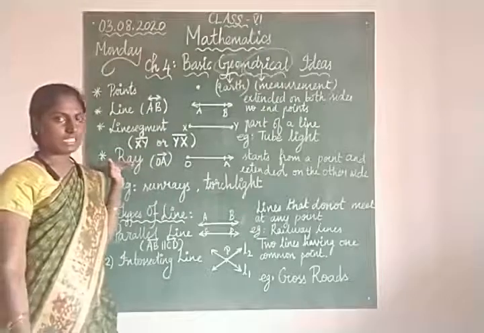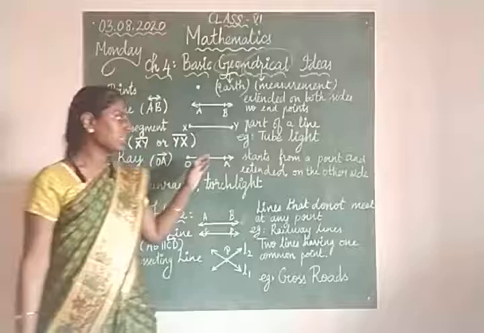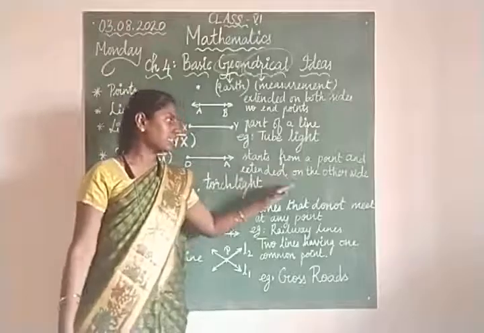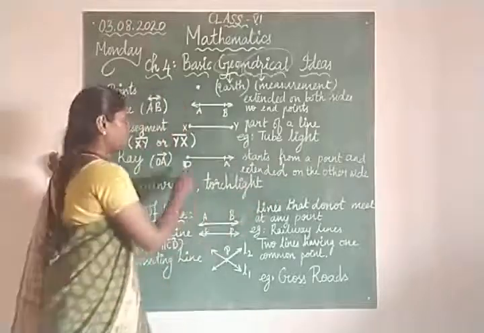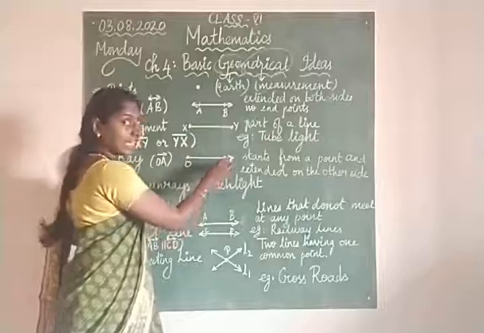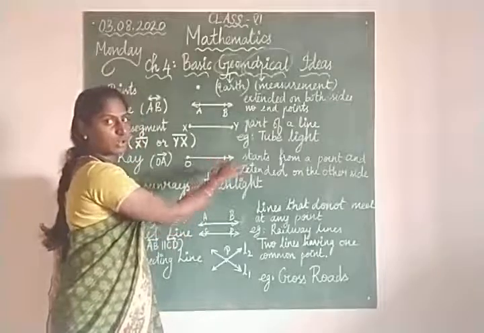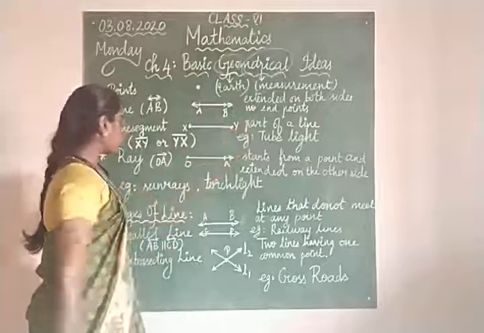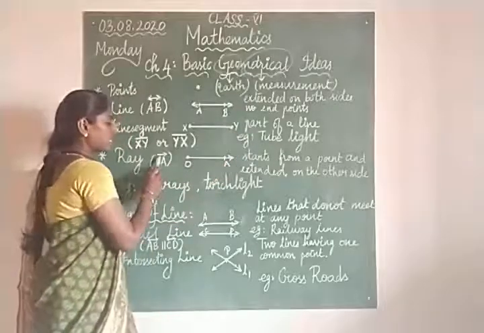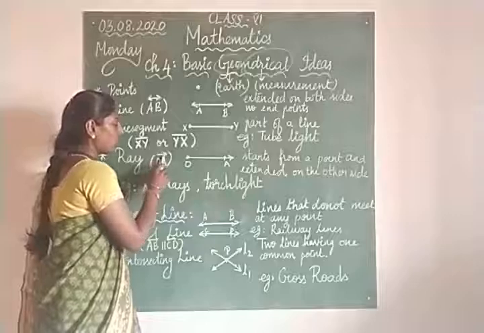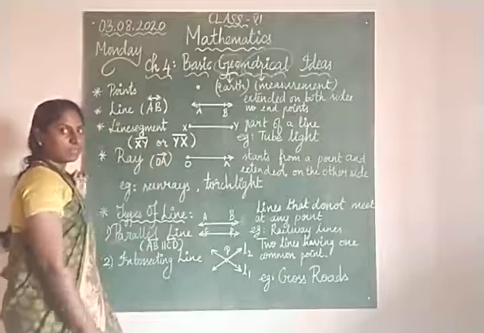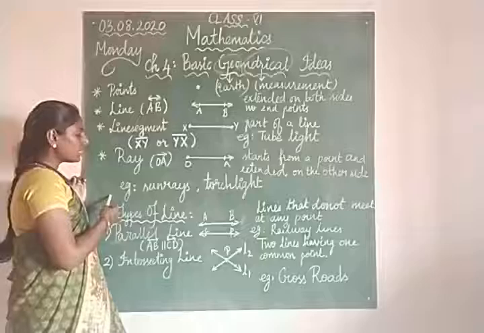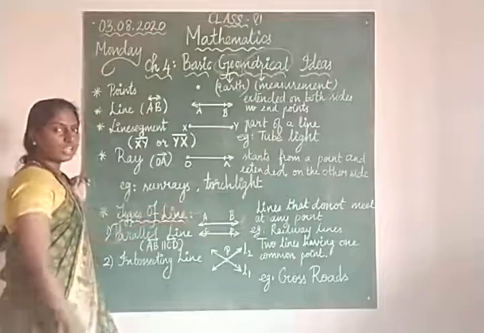Next topic is ray. What is meant by ray? A ray starts from a point and extends on the other side. So it has only one end point, and on the other side it is not ending. It goes on without any end. This can be represented as OA, and on top of it you have to draw the symbol of a ray. Clear?